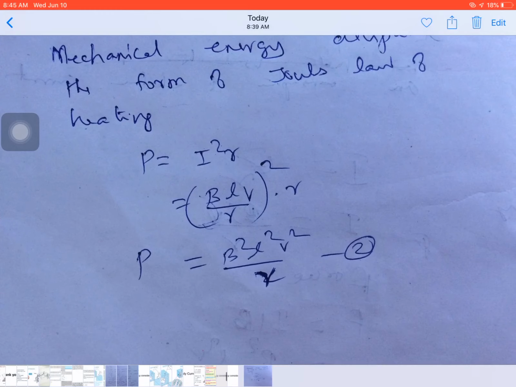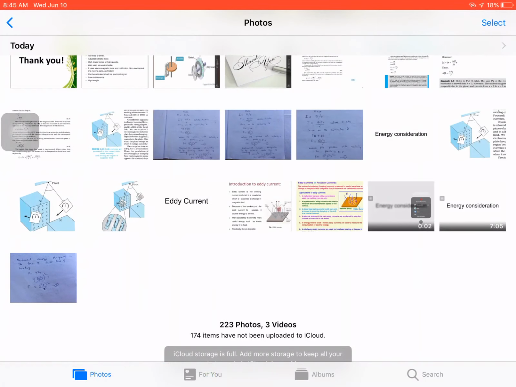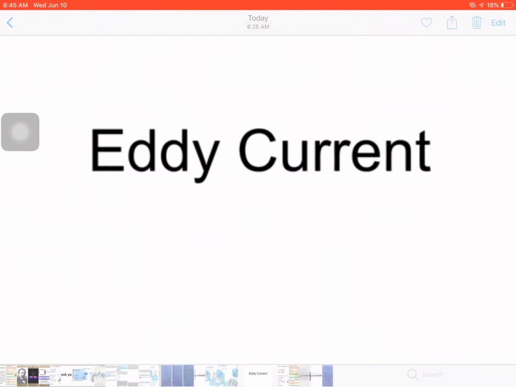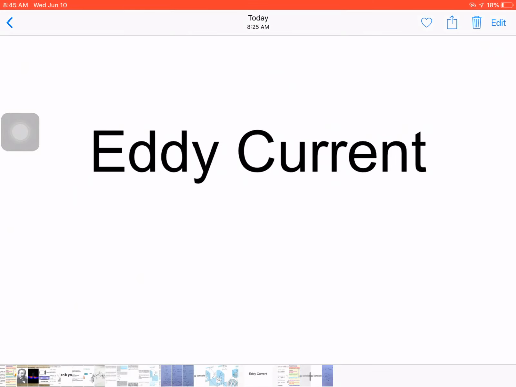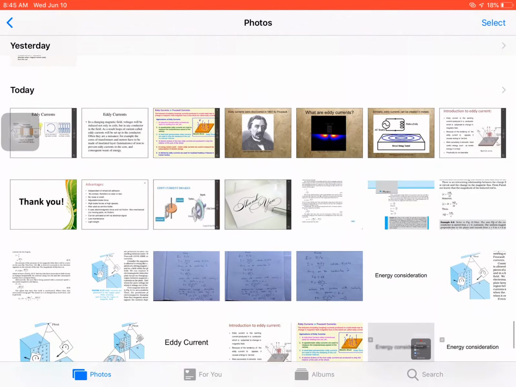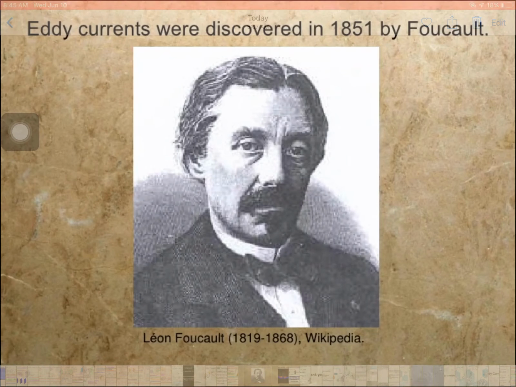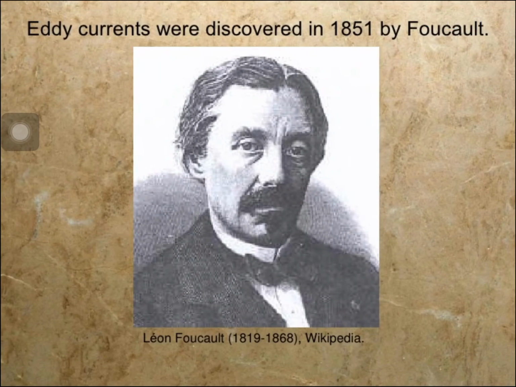Okay, next topic. It's a new concept, that is eddy current. Eddy current is nothing but the induced current flowing in a closed loop. This is called eddy current. Okay, let us see clearly. Eddy current was discovered in 1851 by Foucault. Sometimes the eddy current is called Foucault current.